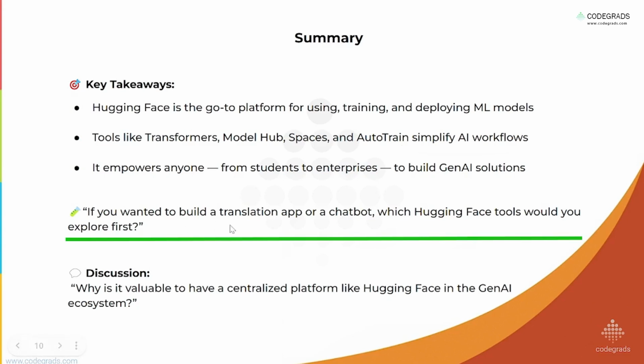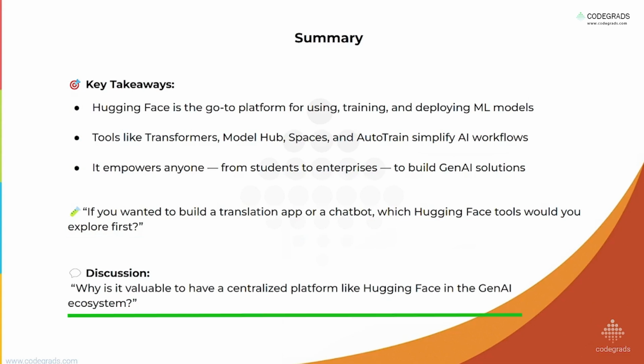Now, if you wanted to build a translation app or a chatbot with Hugging Face tools, what would you explore first? For building a chatbot, we generally use RAG. If you have the basic idea of building a chatbot using a RAG system, I think Hugging Face is a really helpful tool. Why is it valuable to have a centralized platform like Hugging Face in Gen AI? This is the question you should discuss among yourselves to understand why it is a valuable platform. We have already discussed the advantages previously. Now we will move on towards the implementation part.